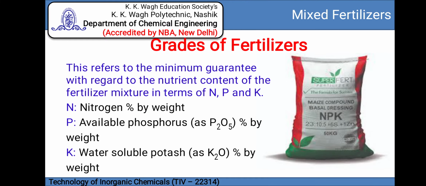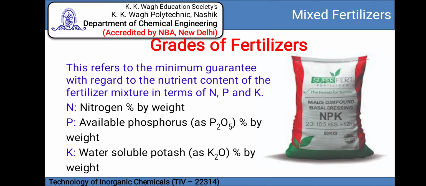The mixed fertilizers are categorized on the basis of grades, and the grades indicate NPK, meaning the quantity of nitrogen, phosphorus and potassium supplied by these fertilizers.